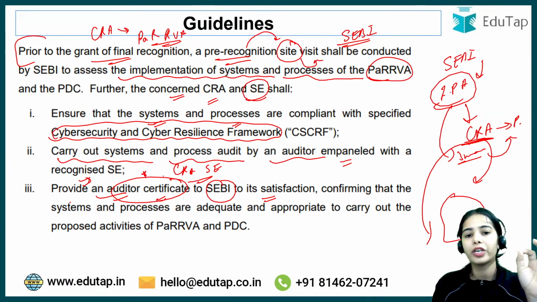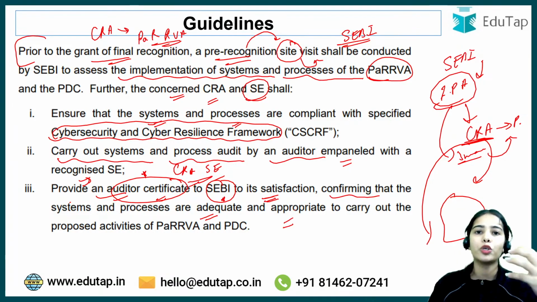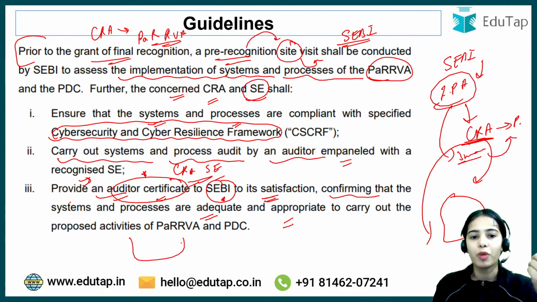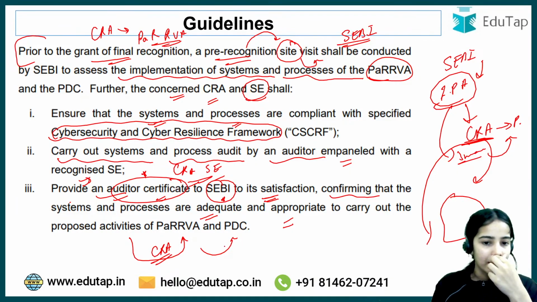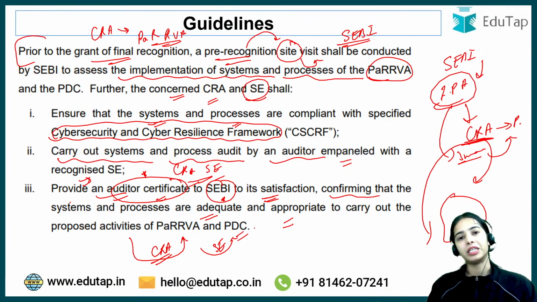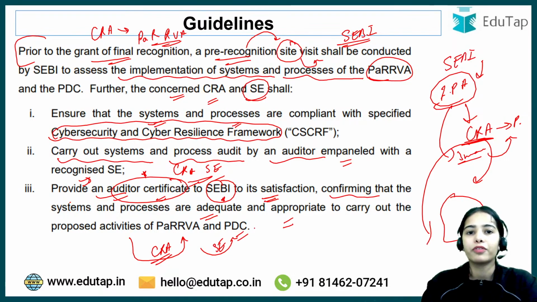So the auditor certificate has to be provided to SEBI by the CRA and stock exchange to its satisfaction, confirming that the system and processes are adequate and appropriate to carry out the activities of PaRRVA and PDC. So PaRRVA activity will be conducted by CRA and the stock exchange will conduct the PDC activities. Okay, so this is after seeing all these things, the SEBI can provide the final recognition.